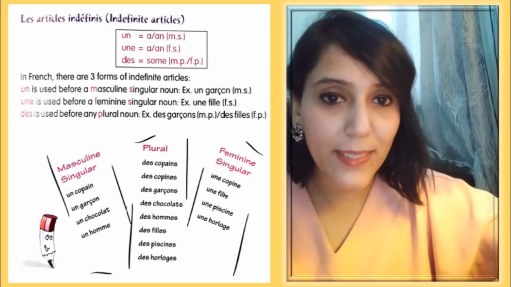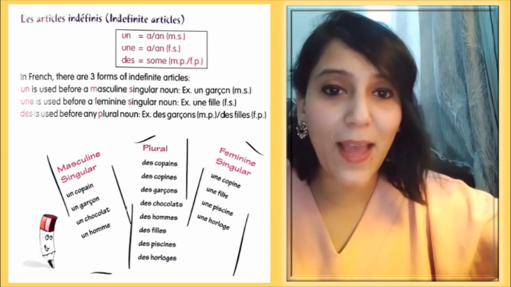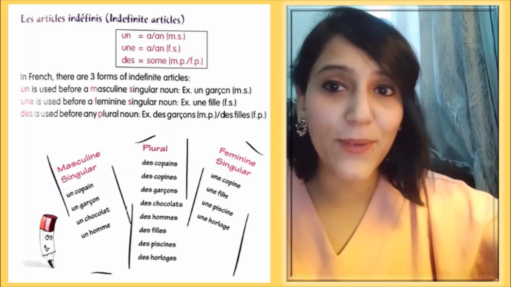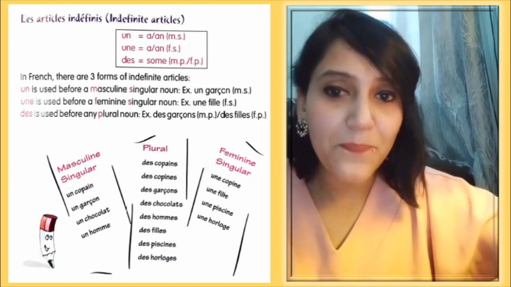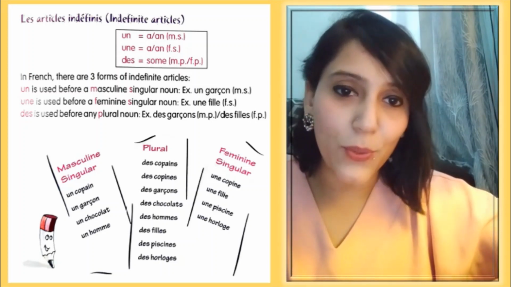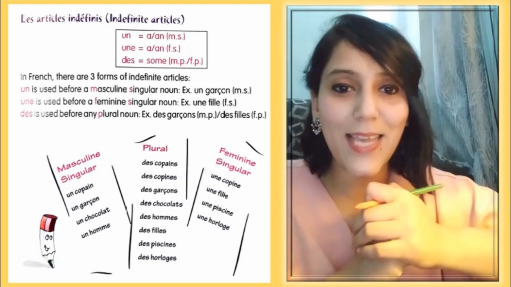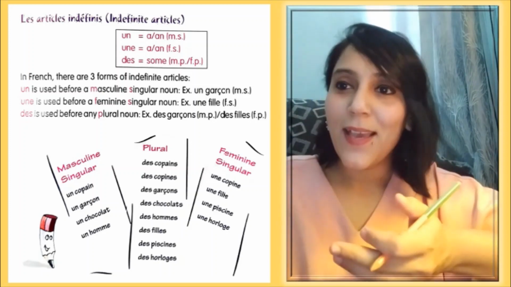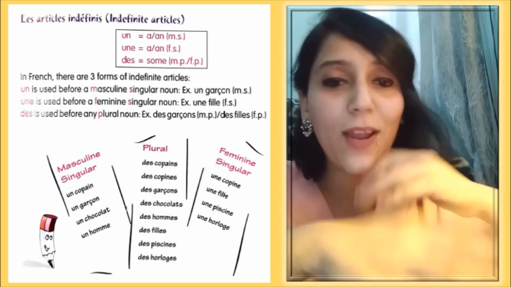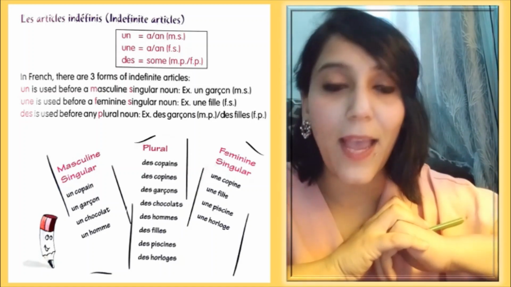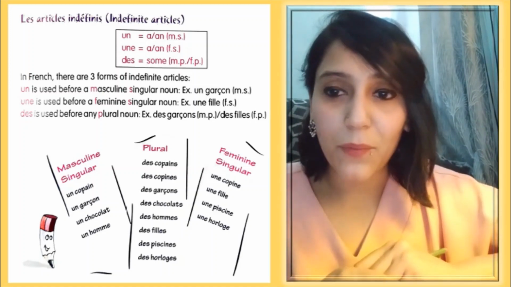I have a chocolate. Now we have done the conjugation of our verb, and you have the noun also, and we are doing the articles, right? So I will say, j'ai un chocolat, one chocolate. J'ai un chocolat. Now see, this is very easy to make sentences if you are learning the rules, right? Don't try to translate, only try to learn the proper rules. I recommend this if you want to learn any language quickly.